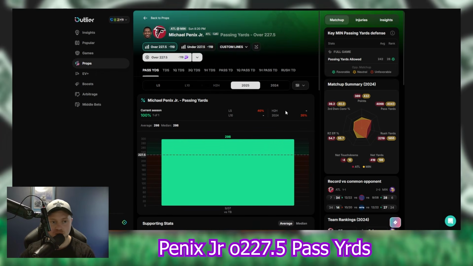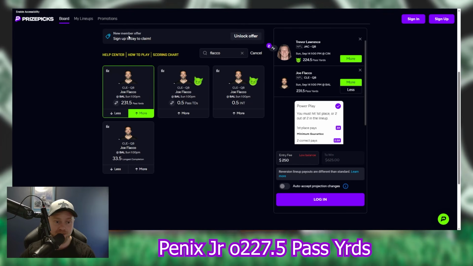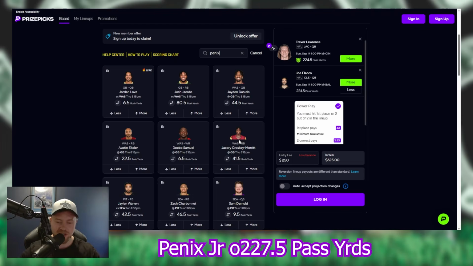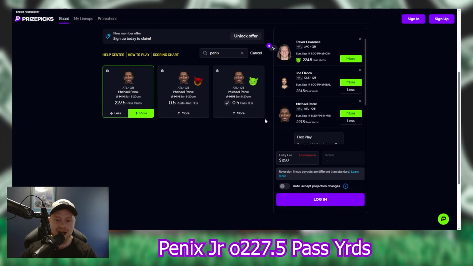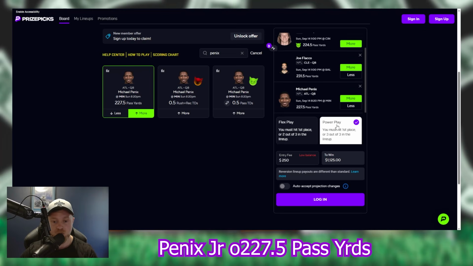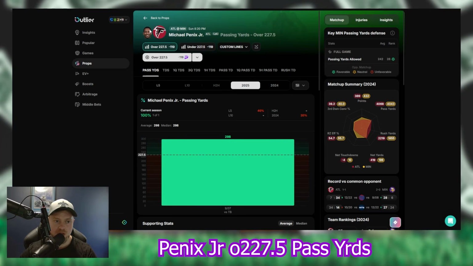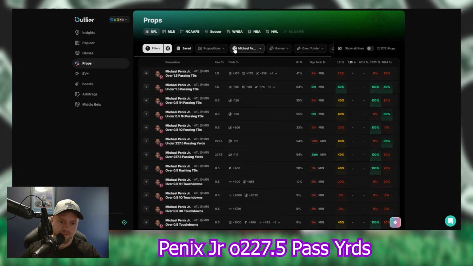I think they're going to have to air the ball out. And I like Penix Jr. for over 227.5 passing yards, which you guys can lock in if you want. A lot of quarterbacks because there's not much on the board. There's not a lot of reception plays. I have to kind of look at what I have to give. And I really like these 3 plays. I'm just throwing it out there. I think these are very good plays. 4.5x if you lock these in together. $250 wins you $1,100.